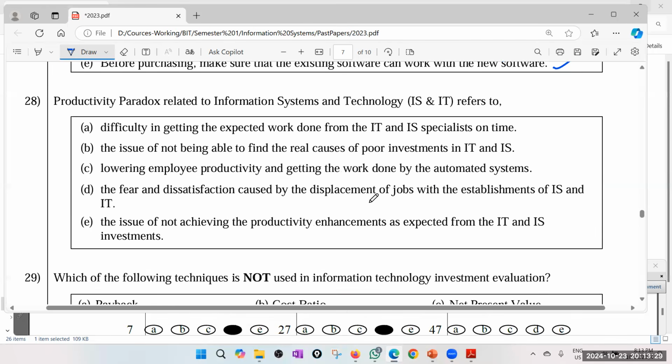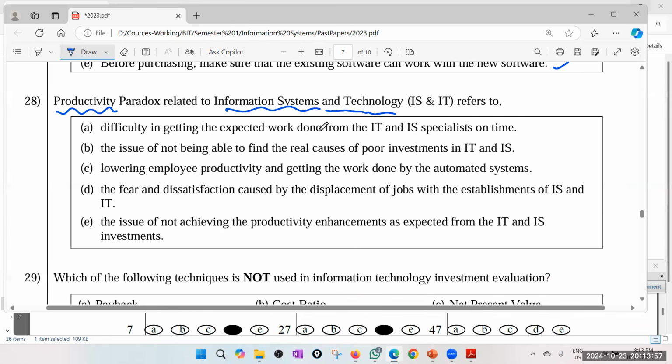28. Productivity paradox. Paradox means you feel like this is correct and also that is correct. The productivity paradox related to information systems and technology. IS and IT refer to information systems and information technology.